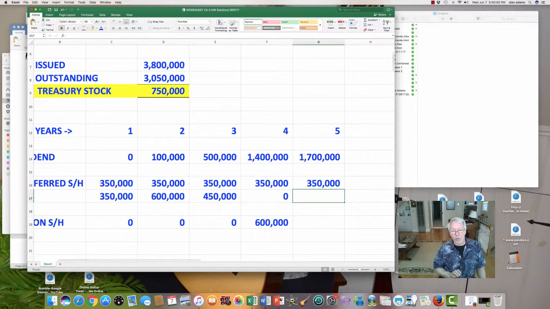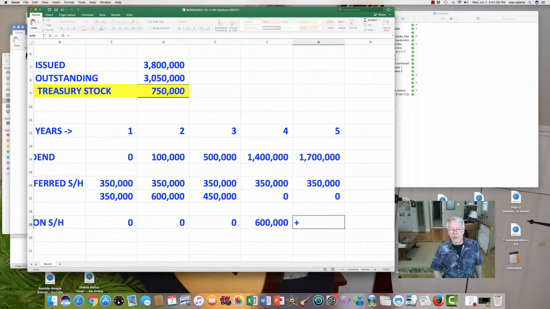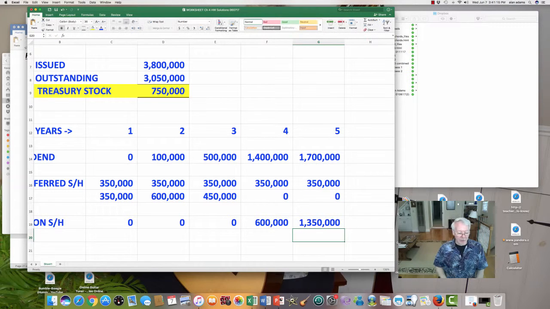Now here's where we really see the benefit of being a common shareholder. They take on more risk early on by letting the preferred shareholders step in front of them and cut the line for dividends. But the preferred shareholders are capped at $350,000. So now there's no arrearage carried over from year 4. The board of directors declares a dividend of $1.7 million, $350,000 has to go to the preferred shareholders, and the common shareholders get $1.35 million and leave the preferred shareholders in the dust.